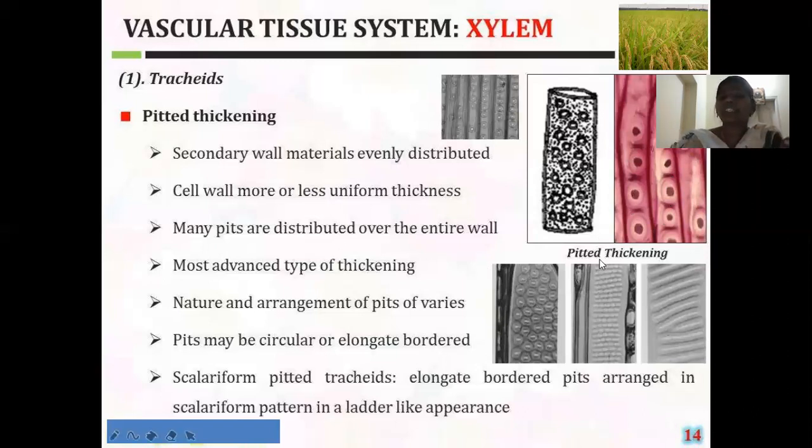This is about the different types of thickenings in the tracheids. The major function of the tracheids is to give mechanical support to the plant body and also for the conduction of water and minerals. This is about the tracheids.